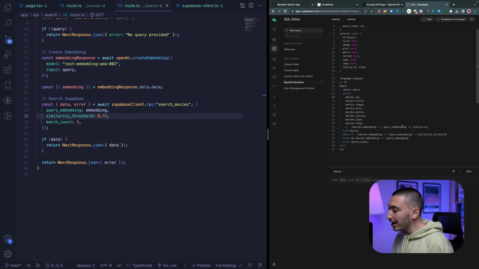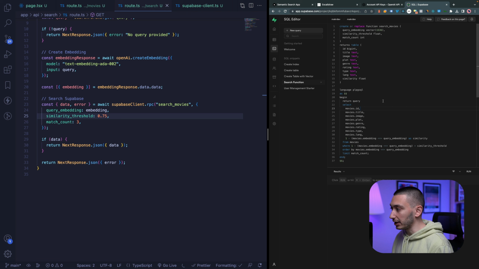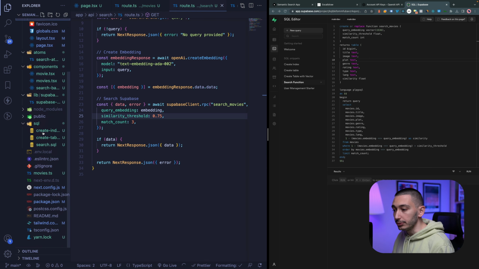After we find our results, we will return our results in this function. You don't have to learn SQL for this purpose. You can just copy this function that I put into the SQL folder in this project.